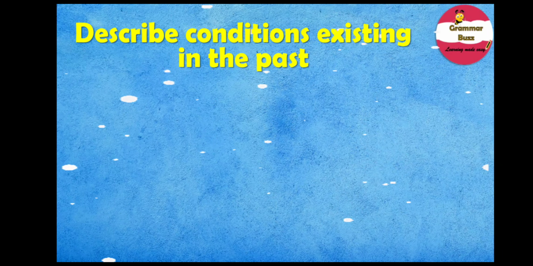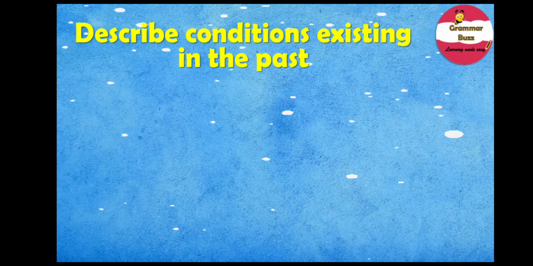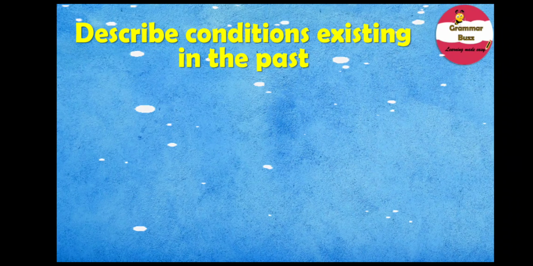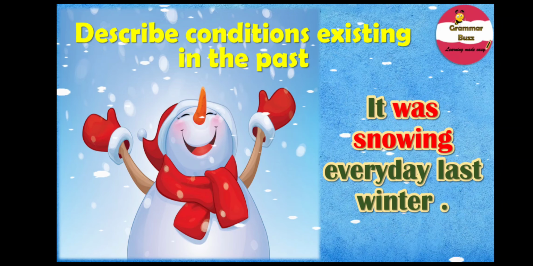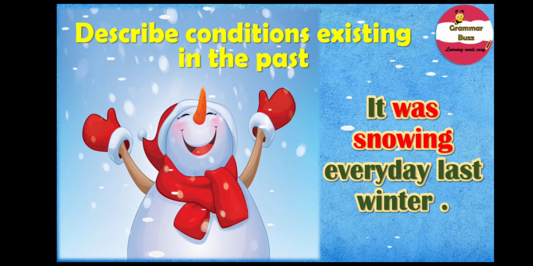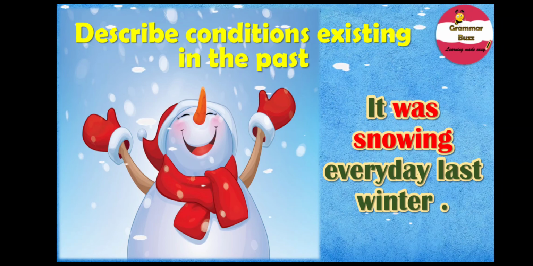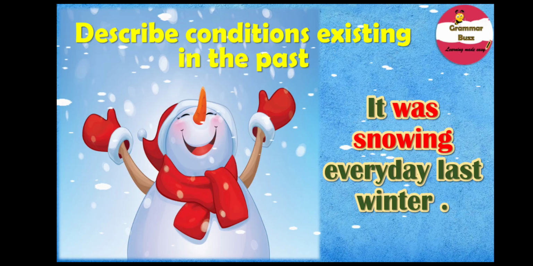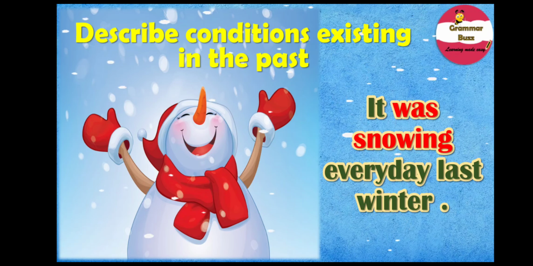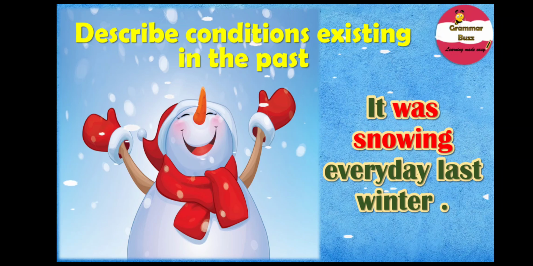Okay, time for an example. Great. Let's take into account this picture. And our sentence is, it was snowing every day last winter. Well, can you tell me which is the verb in this sentence? Yeah, you're right. It is was snowing.